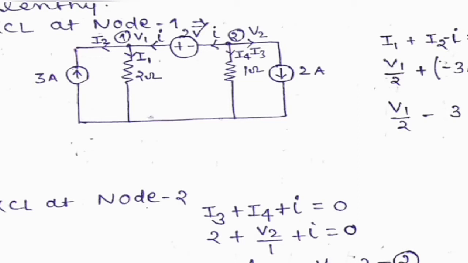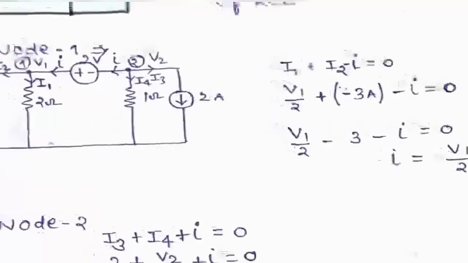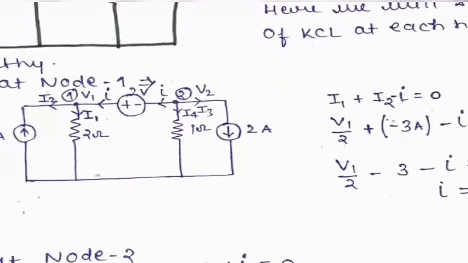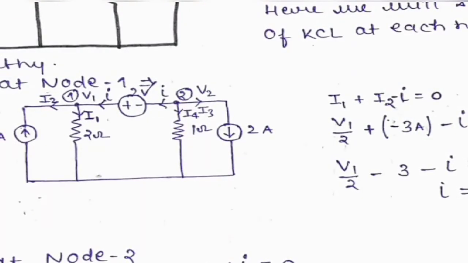This way we write down the KCL equation: I1 plus I2, which are in the same direction, minus I, because it is in a different direction. It is coming towards the node, and I1 and I2 I have assumed are going outward from the node. So we have this equation.